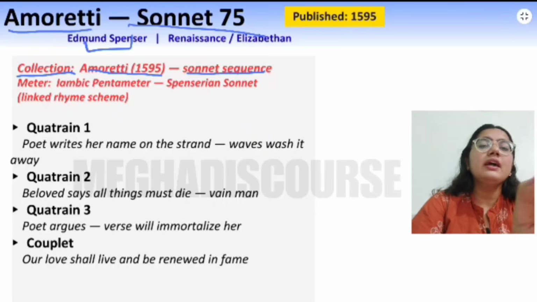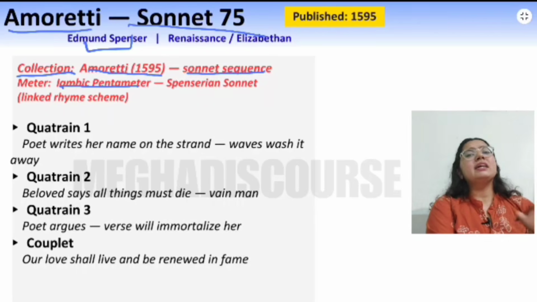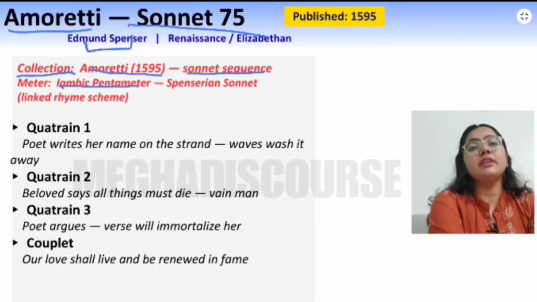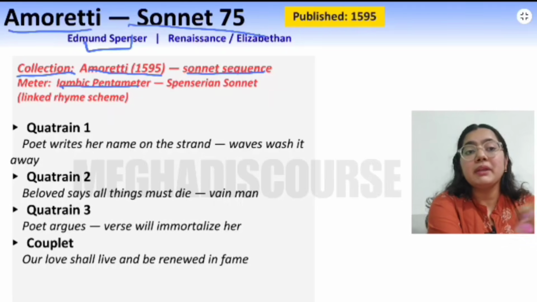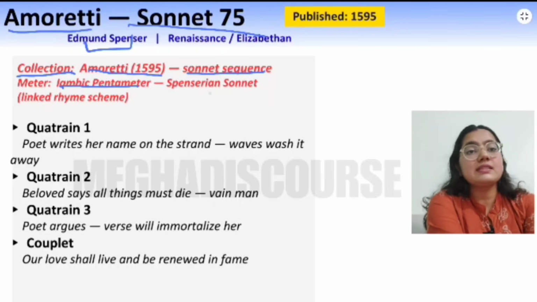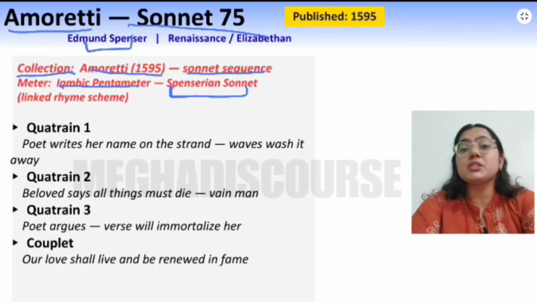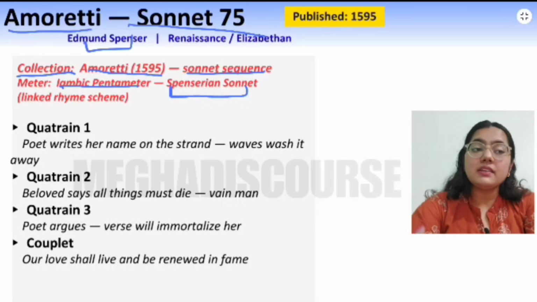Remember this, okay? And here we have the meter, iambic pentameter. As I told you, modern poetry, 80% of the time, is written in free verse, but in Renaissance poetry you will find a lot of iambic pentameter, and basically this is written by Edmund Spenser, and this is a Spenserian sonnet. We have three kinds of sonnet, but if we take the major ones, we have the Shakespearean sonnet and the Spenserian sonnet. So this is an example of a Spenserian sonnet.